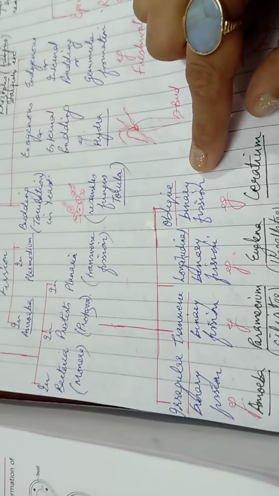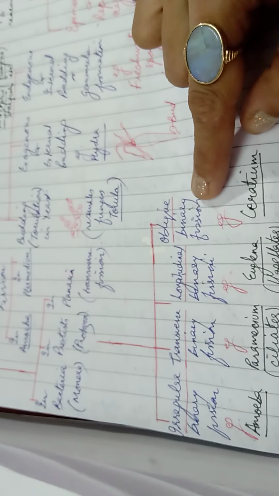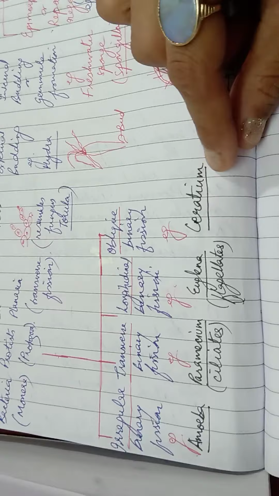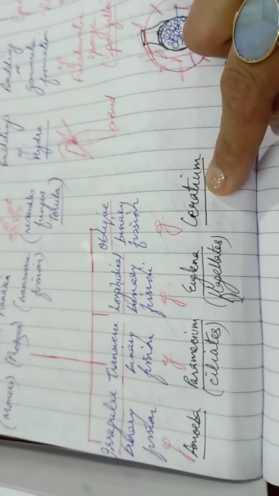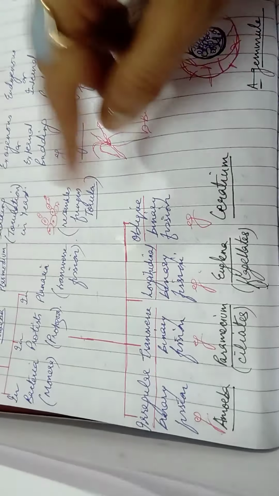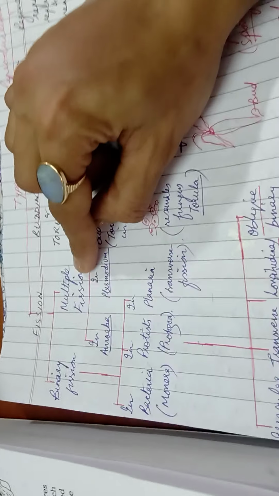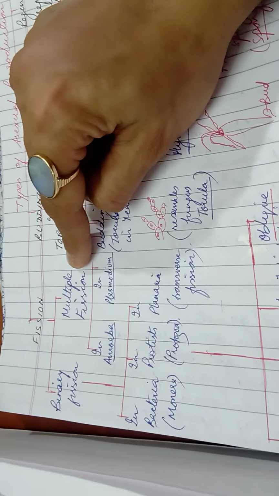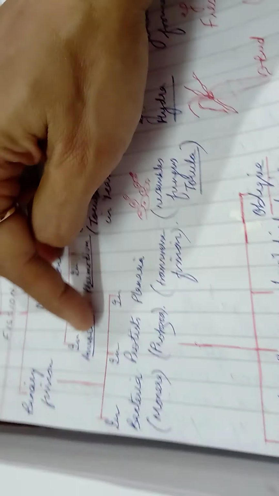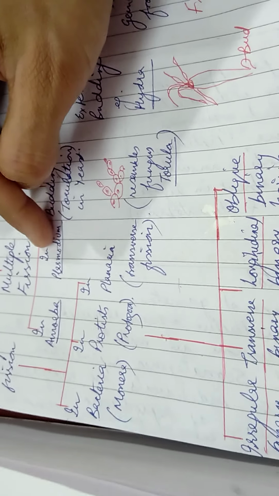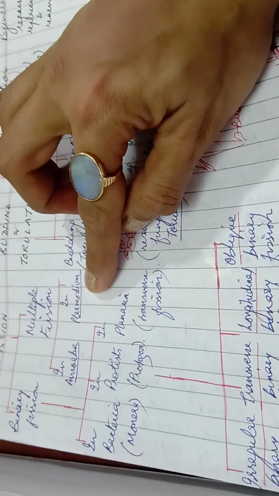The last method given as a directional method under binary fission, under Protista, is oblique, and this is given in Serratium, that is not shown in a picture. But the direction, as you know, will be exactly oblique. Coming back to fission and the second category, multiple fission. This is basically given under two heads, that is in amoeba and in Plasmodium, the causative agent of malaria.